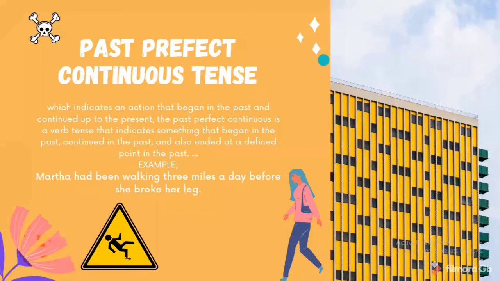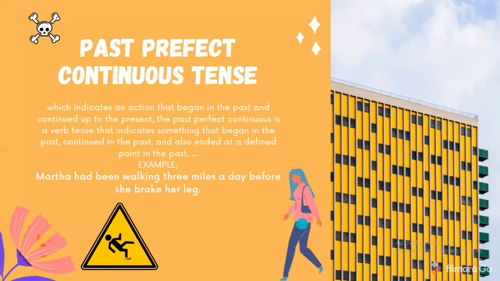Now the past perfect continuous tense indicates an action that began in the past, continued in the past, and also ended at a point in the past. So, Martha had been walking 3 miles a day before her leg broke.